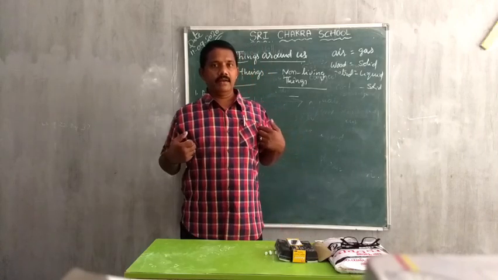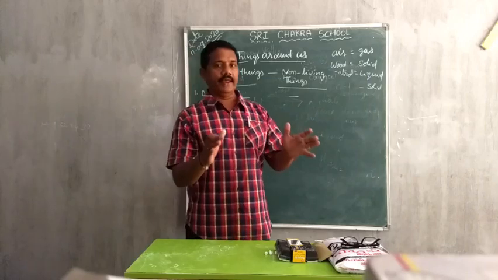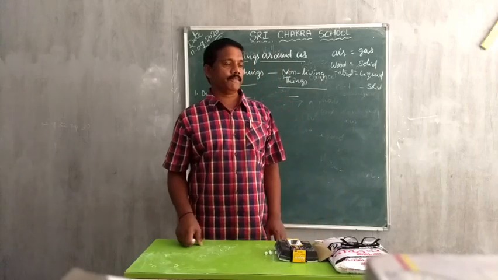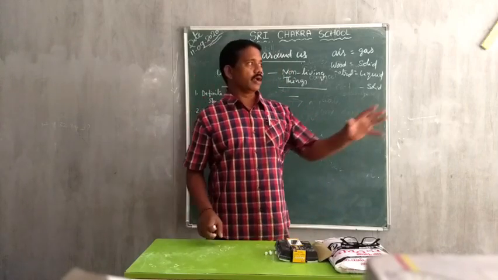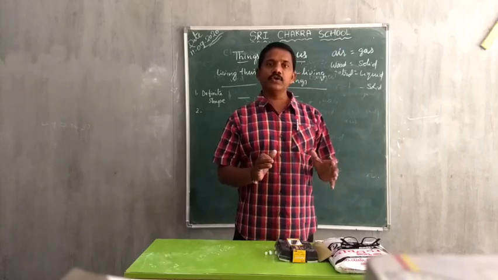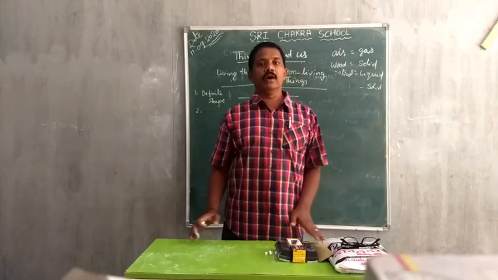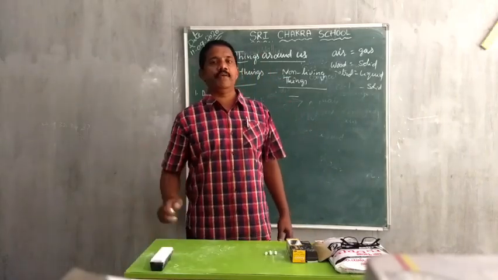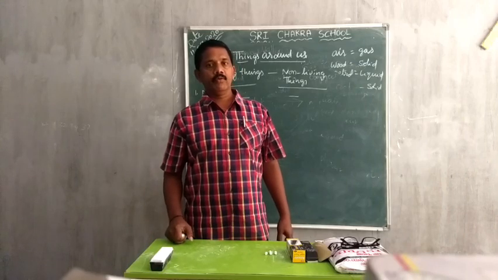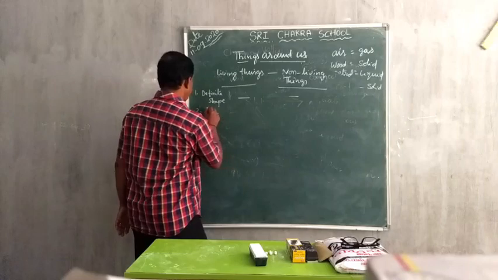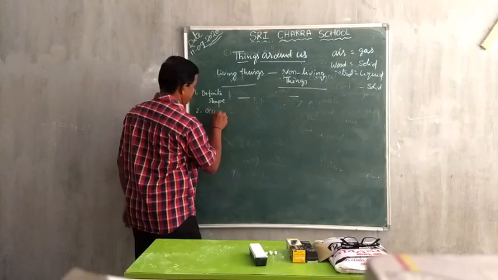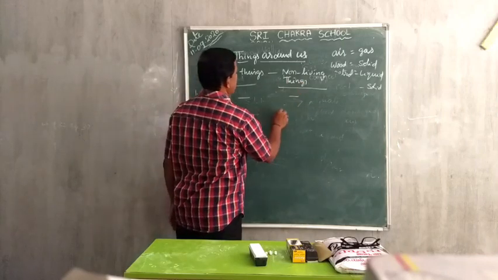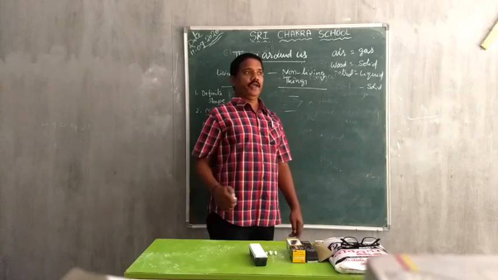I am a man. If I sit in a place, I occupy some space. I need some space to stand, to sit. And in the same way, a car is a non-living being. It also needs some space to keep. Here is a duster. When I keep it on this table, it occupies some space. So living things and non-living things occupy space.